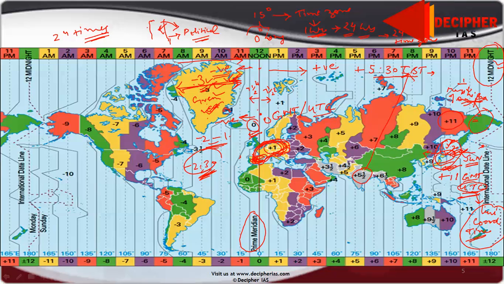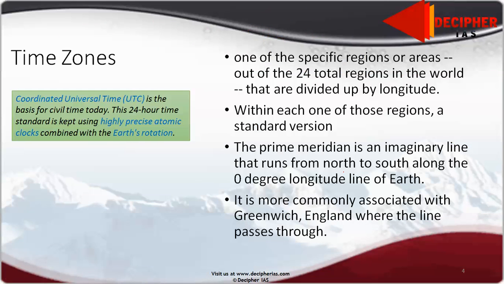But we have many countries too which have divided various regions of their country into different time zones. As I am going to tell you later, Russia has 11 time zones, USA has 9 time zones, Canada has 6 time zones, Australia has 3 time zones. So based upon their political considerations, they have divided into various time zones. So I will start from here.